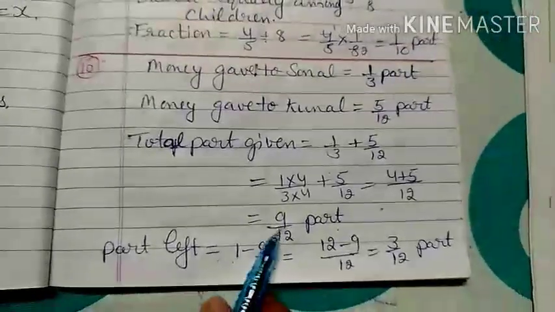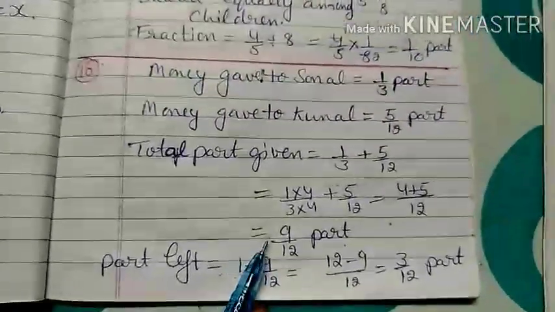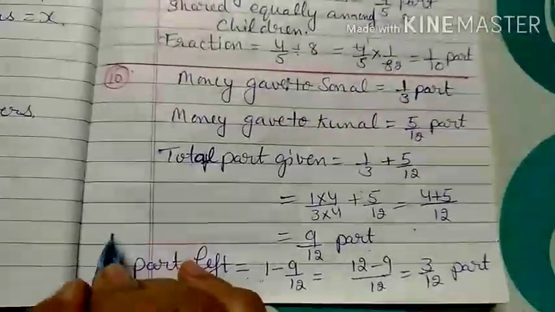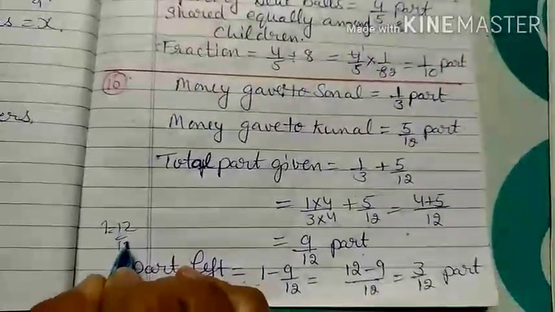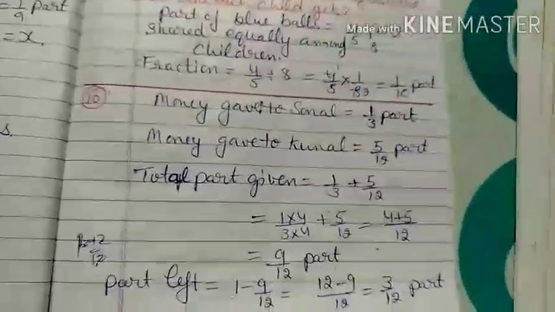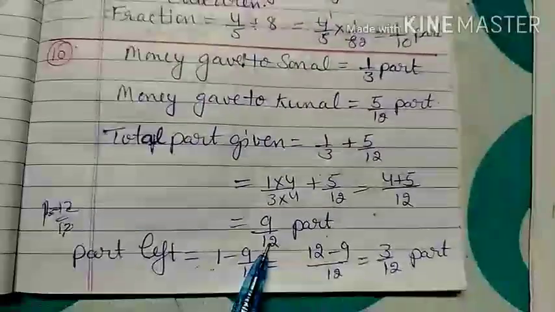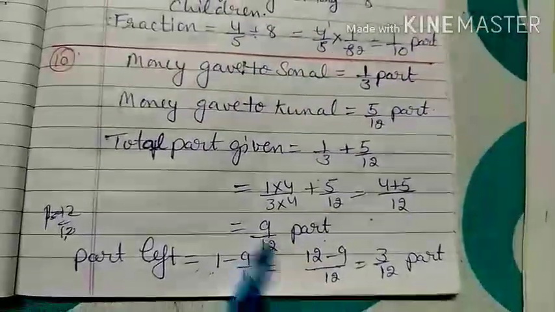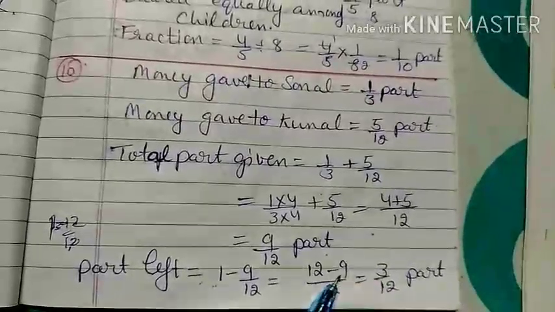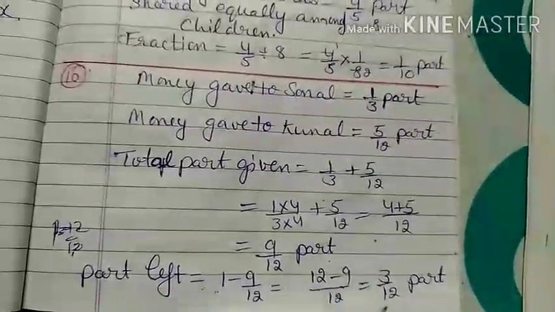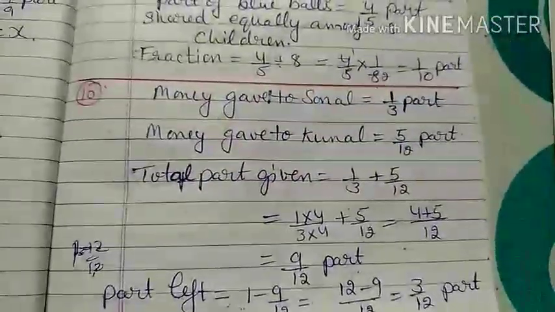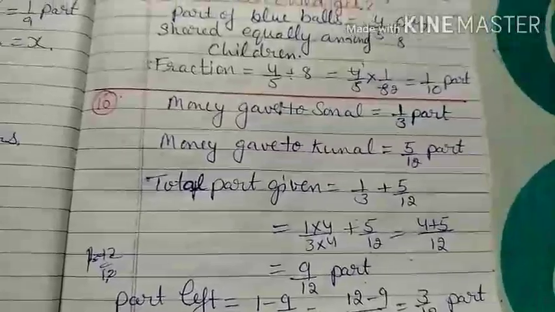Why is it 1? Because we are selecting all the parts. Here 1 means 12 by 12, out of 12 you are choosing all 12 parts, and if out of 12, 9 parts are used, then how much part is left? 12 minus 9 is equal to 3. Out of 12, 3 parts are left as money which Mr. Sharma has to deposit in the bank in 3 equal accounts.